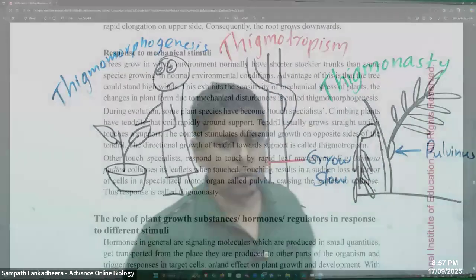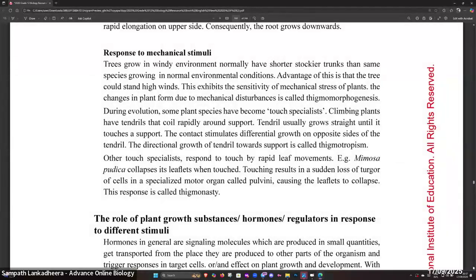We'll quickly check your notes for that part. Responses to mechanical stimuli: trees growing in windy environments normally have shorter, stockier trunks than the same species grown in normal environmental conditions. The advantage is that they can stand high winds. This exhibits the sensitivity of plants to mechanical stress. The change in plant form due to mechanical disturbance is called thigmomorphogenesis.